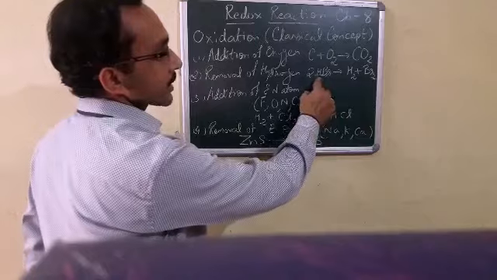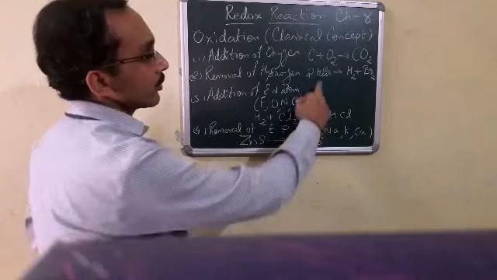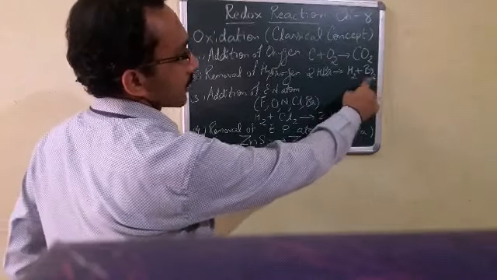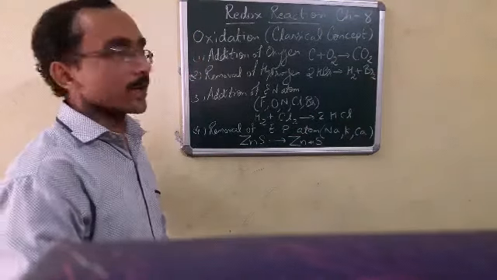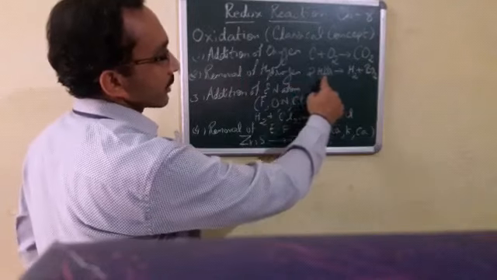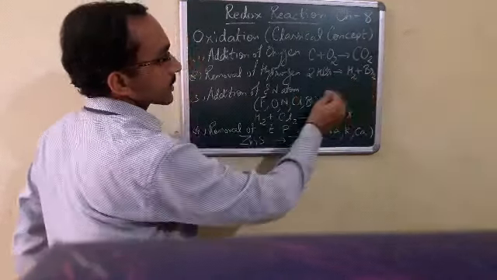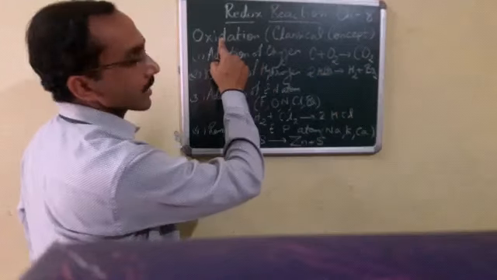For example, it is hydrogen bromide. If we take 2 moles of hydrogen bromide, on the product side it breaks to form hydrogen, H2, and Br2. So in that case removal of hydrogen takes place from this HBr and it forms Br2. That means in that case we say oxidation takes place.